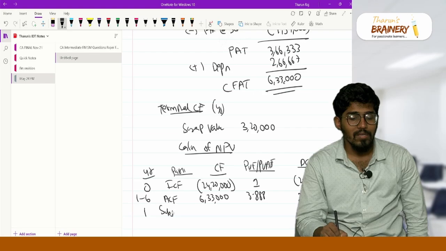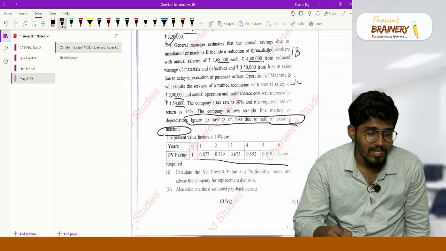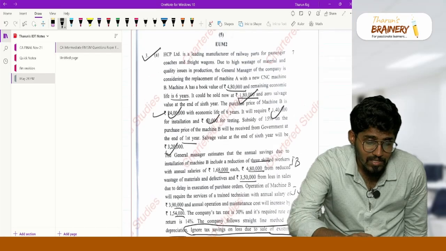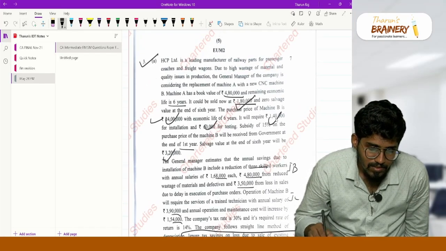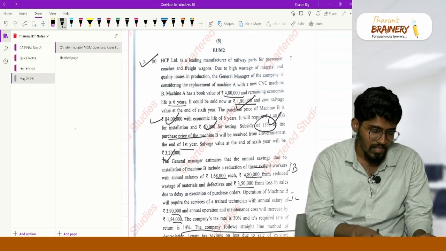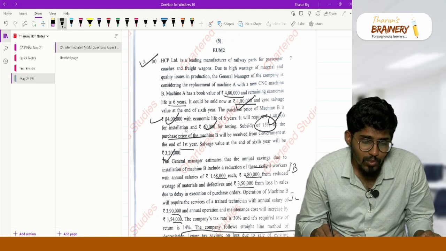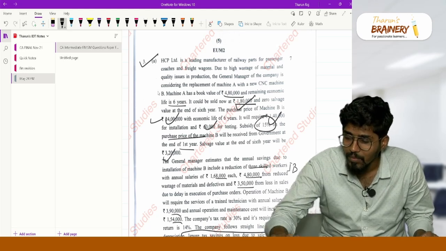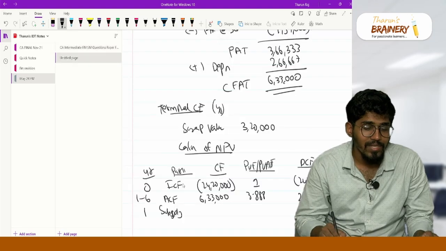Now in the first year you also have an inflow, correct? The inflow of subsidy. Subsidy of 15% on the purchase price of machinery B is your savings. So what is the purchase price? 24 lakh into 15%, 3,60,000 you will get in the first year.